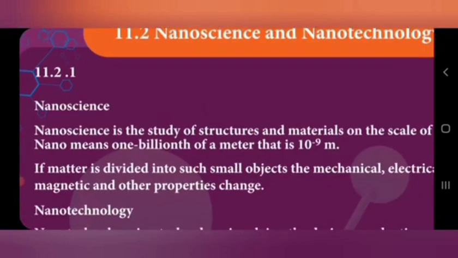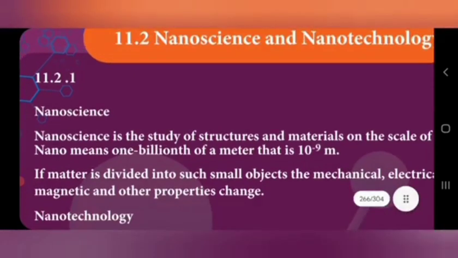Just imagine what 10 to the power minus 9 meter means. In fractional form it is equal to 1 divided by 1 followed by 9 zeros. If you want to write it in decimal form, it is 0 point, then 8 zeros, and the last digit 1, that is totally 9 digits. You have to imagine that very small structure, which is denoted as nano. When this is involved in science, it is called nanoscience.